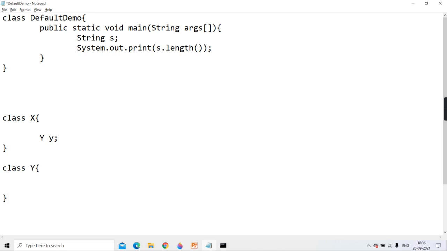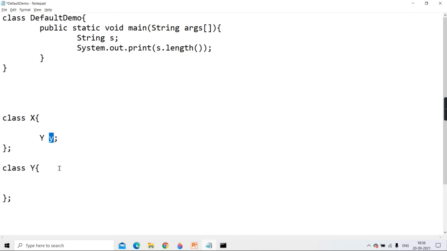So in C++ it gives an error, because you are creating an object of Y class in X class first, and that is declared later. Forward reference means you are referring to that class already and the class is defined later.